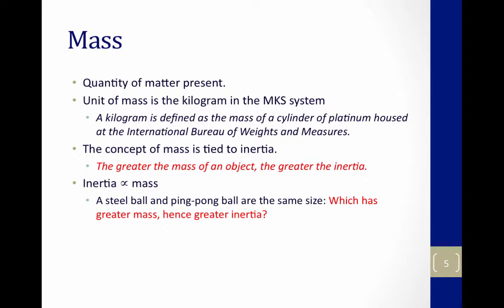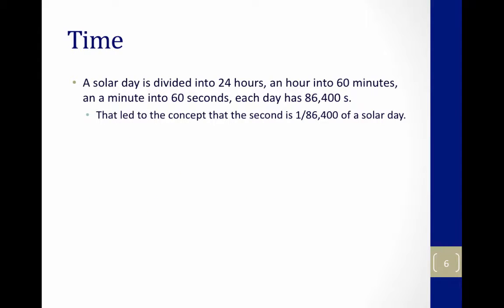With a steel ball and a ping pong ball the same size, which has greater mass? The steel ball. So which has greater inertia? The steel ball. Time: a solar day is divided into 24 hours, an hour into 60 minutes, a minute into 60 seconds. Therefore, each day has 86,400 seconds, and a second is 1/86,400th of a solar day.